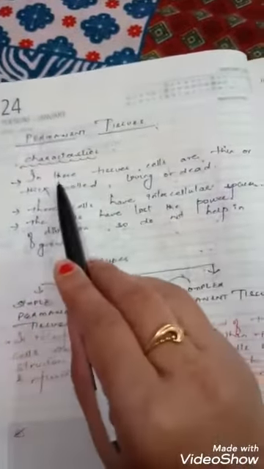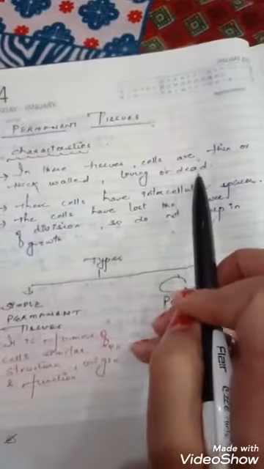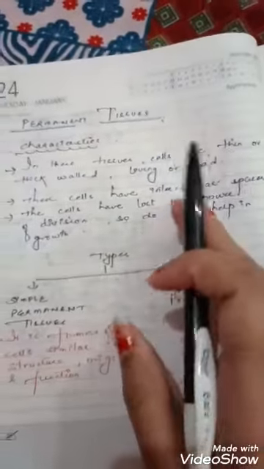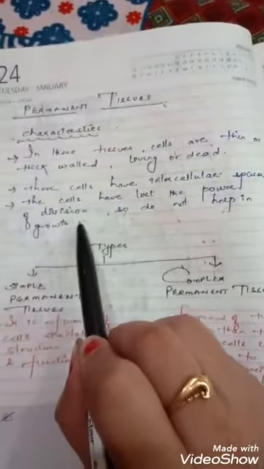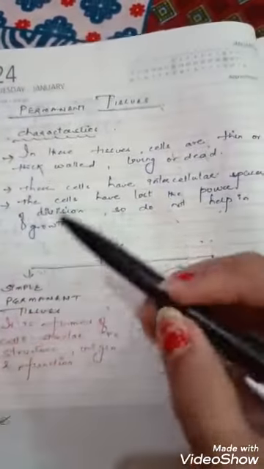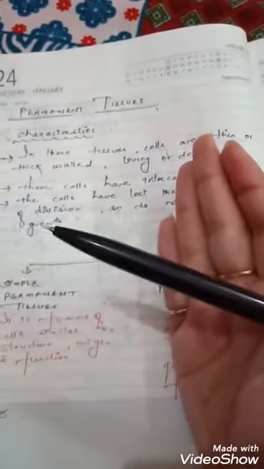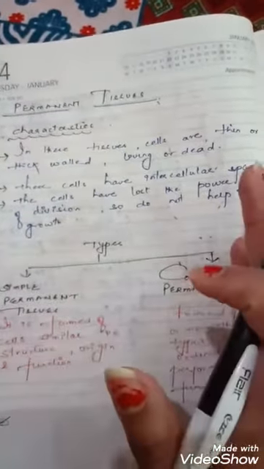In the permanent tissues, what are the characteristics? In these tissues, cells are thin or thick-walled, living or dead. These cells have intercellular spaces, whereas we had studied that in the meristematic tissues there are no intercellular spaces. The cells have lost the power of division, right? In the meristematic tissues, the cells are continuously dividing throughout their life. So this is the main point of difference between meristematic tissues and permanent tissues. They do not help in growth, whereas meristematic tissues help in growth.